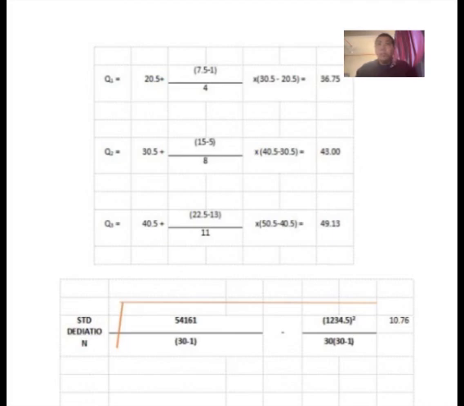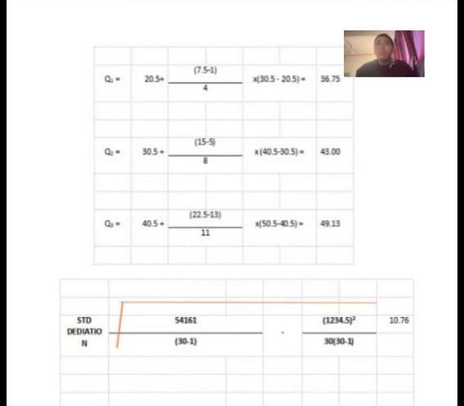And next for the Q2, we take from the table 30.5 plus 15 minus 5 divided by 8, and we times with 40.5 minus 30.5 and we will get 43. And for the next Q3, we take 40.5 in the table plus 22.5 minus 13 divided by 11, and we times by 50.5 minus 40.5 and the equals we will get 49.13.